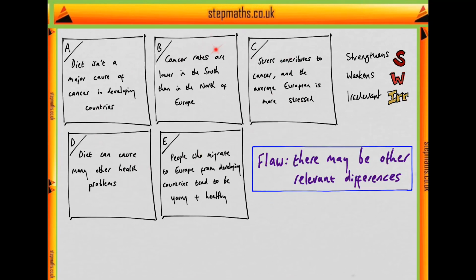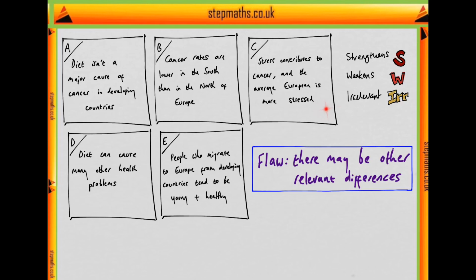So here we have 5 options, and here we have what we've proposed as the flaw of the argument. Now, in this type of question, it's not necessary to have a flaw in mind when you go to look at the options, but in cases where there is a flaw that's relatively obvious, there's no harm if you go into looking at the options with a flaw in mind, which is what we're doing here. So can you see an option which maybe identifies a relevant difference between Europeans and those living in developing countries outside of Europe that may cause cancer?